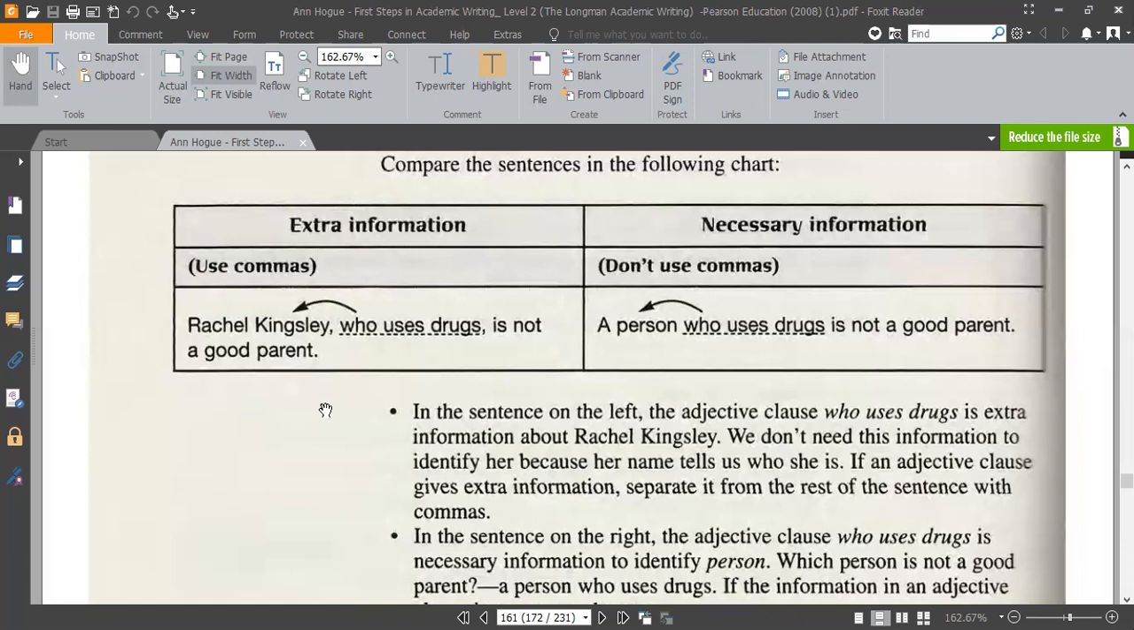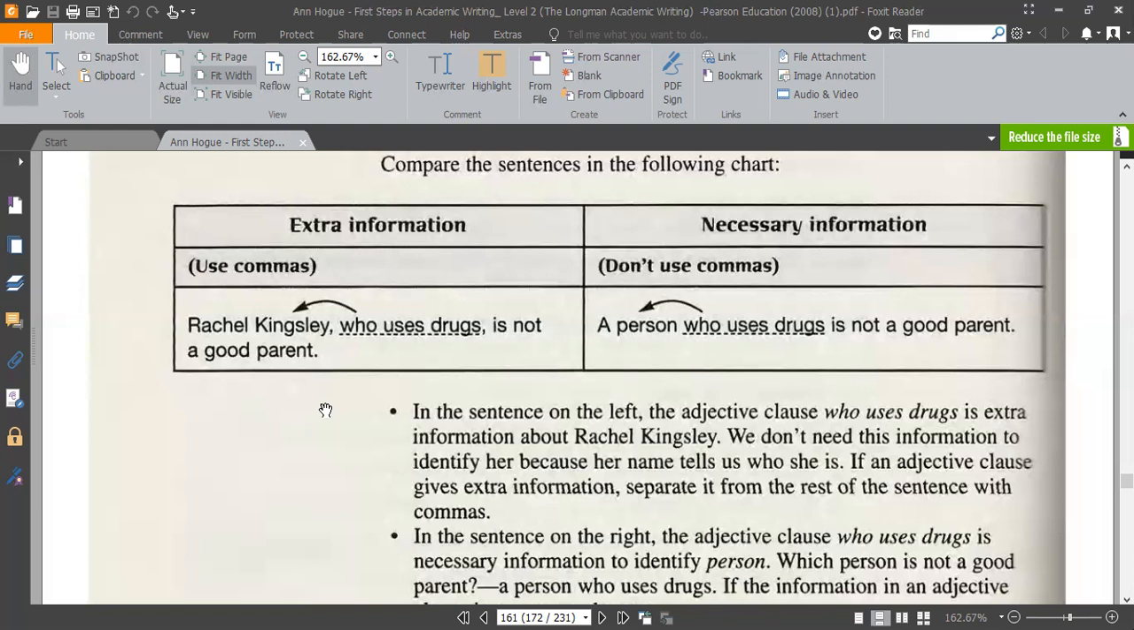Sir, I have a question before she starts. Okay, sure. Go ahead. How do we know whether this is extra information or necessary information? Most of the time, if it is a name, if the subject is very clear, then that is extra information. When the noun is not clear, when the noun is too general, then you must not bring a comma.